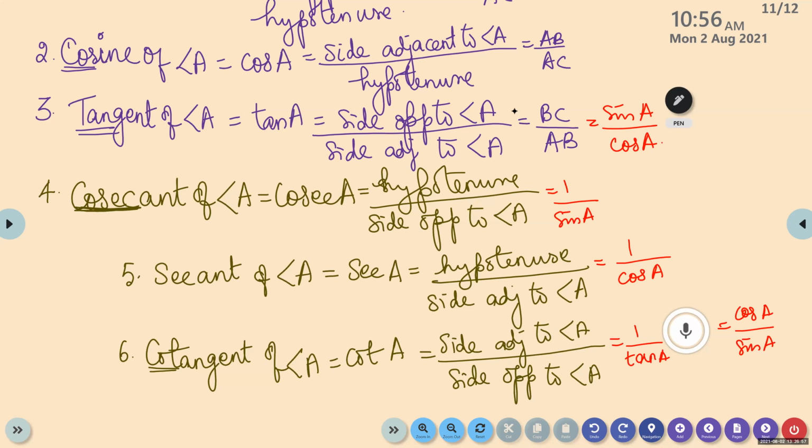Sec A is hypotenuse by side adjacent to angle A, equivalent to 1 by cos. And cot A is the reciprocal of tan, 1 by tan A, which is cos A by sin A. So in total there are 6 ratios.